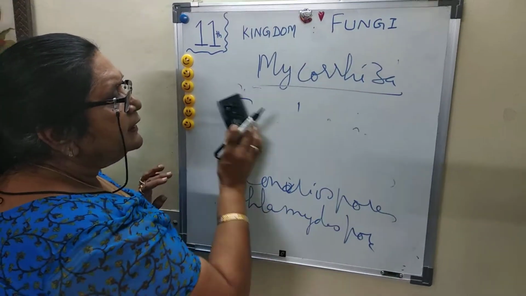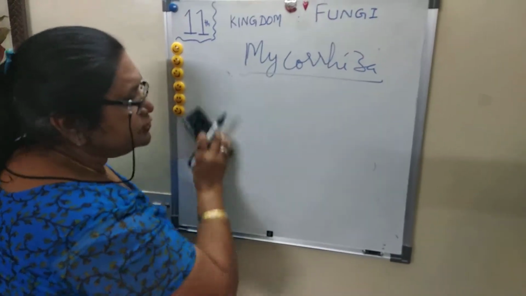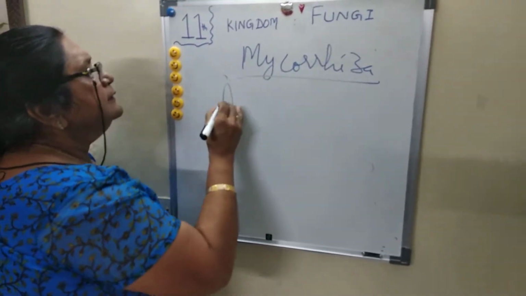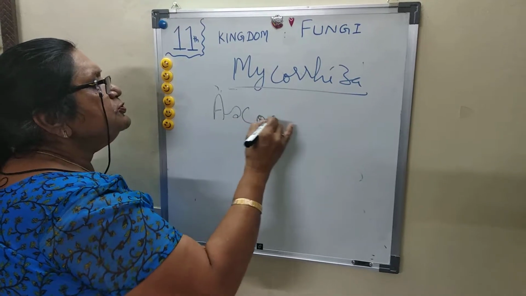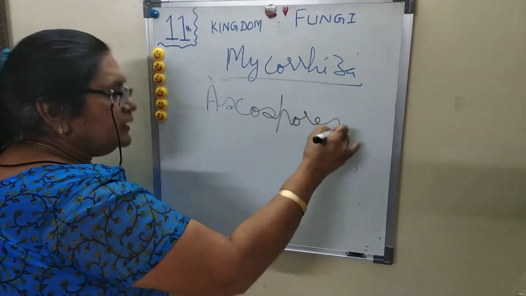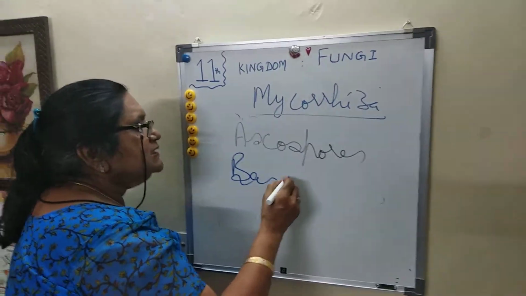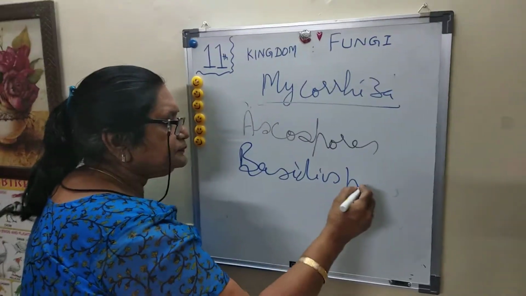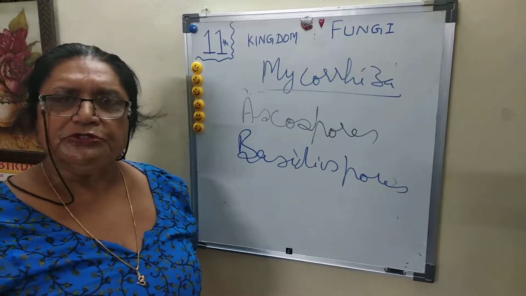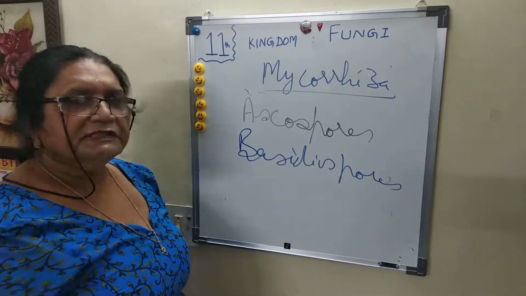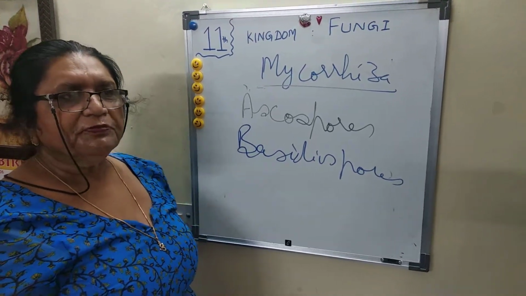Other spores are ascospores and basidiospores. So fungi reproduce by spore formation.